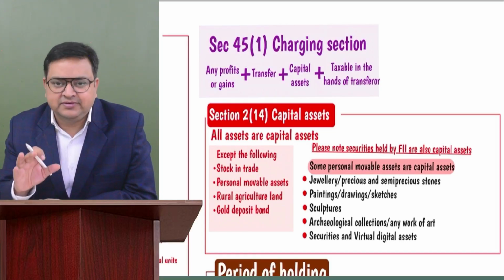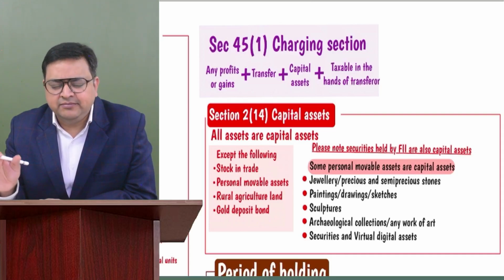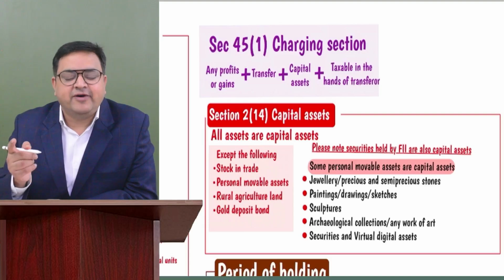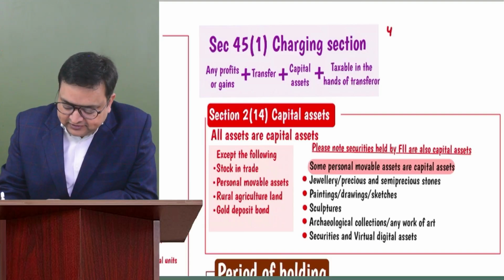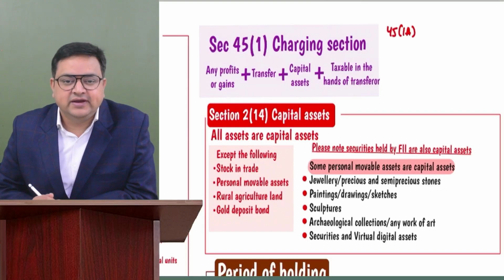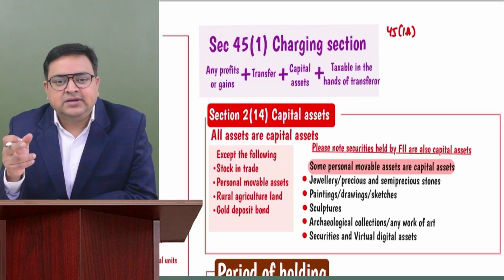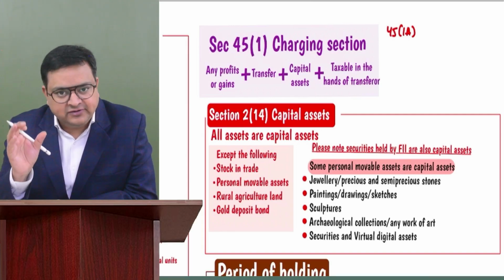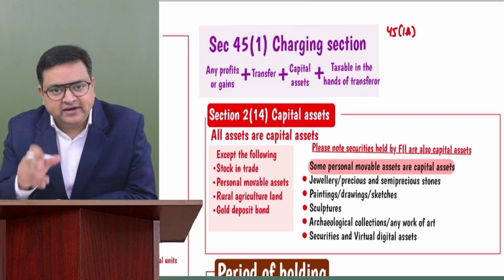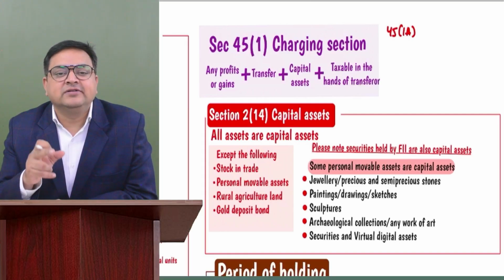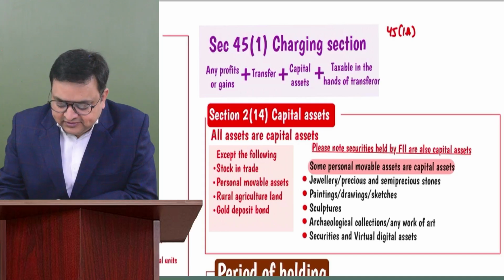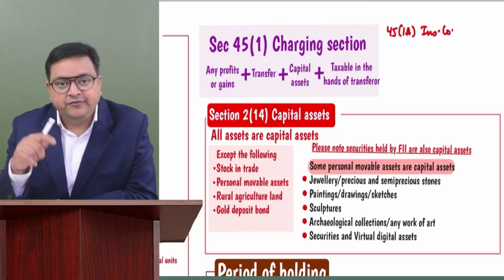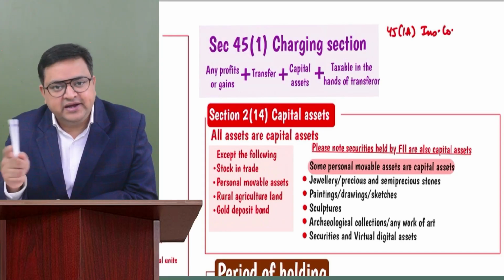Let me cover those exceptions also. I'll be covering them with the section number. No need to remember the section number, but you should know the provisions. We know that in 45(1)(a), that is the case of insurance claim. In this case, when the capital asset is destroyed, in the year when the asset is destroyed, the transfer will happen, but we are not going to tax in that year. We will wait till the insurance claim is received from the insurance company. This is one of the exceptions where the year of transfer and the year of taxability can be different.